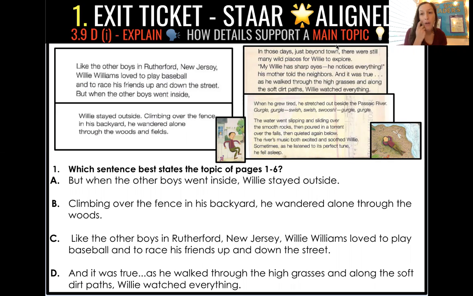Which of these is about the main topic? Which of these tells you the topic? Think about what did we say was the main topic when we practiced.